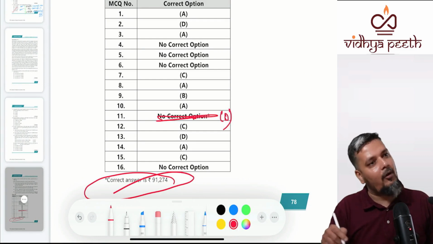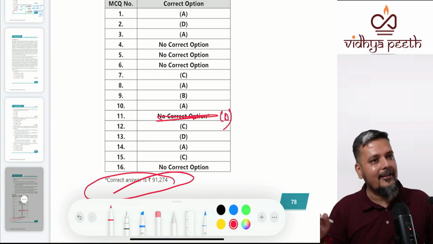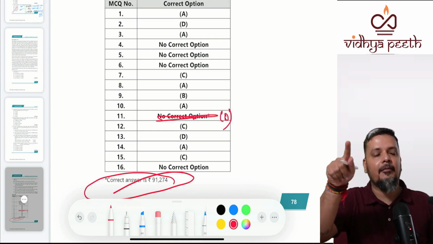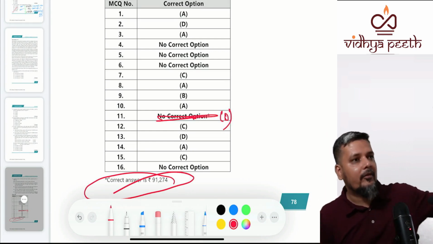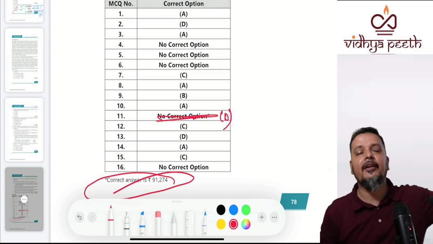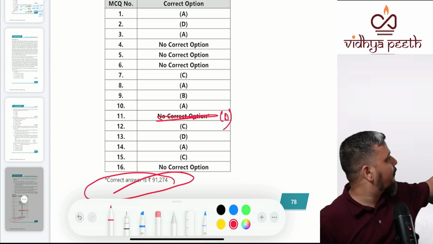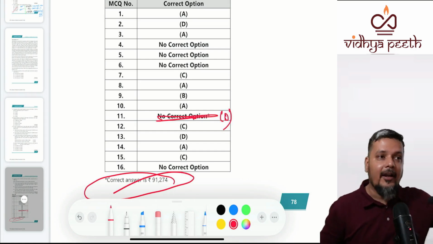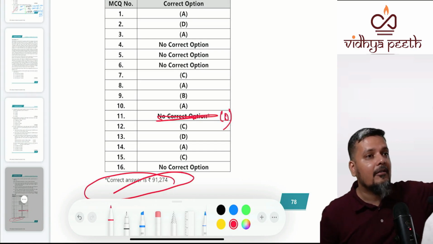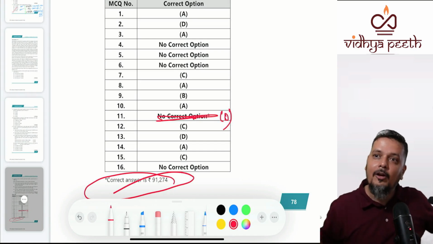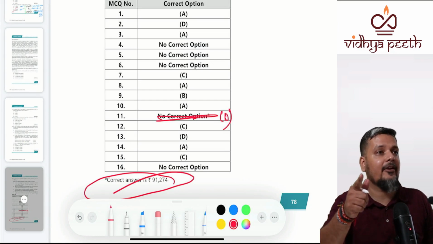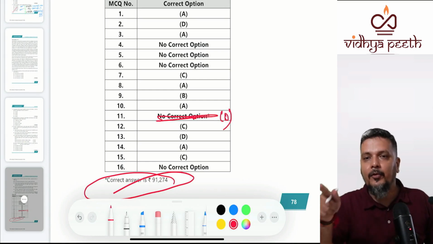One more question, no correct option, that is right. That is right. And in the previous question paper, they gave an answer, but that is not a right answer. And look at this question paper. I hate ICA for this reason when they give these questions. If you see these questions, 4, 5, 6, 11, 12, out of 16 MCQs, 5 were no correct option. This is at least one question. I don't want ICA to do it. They have to do thorough R&D before they give it in a question.